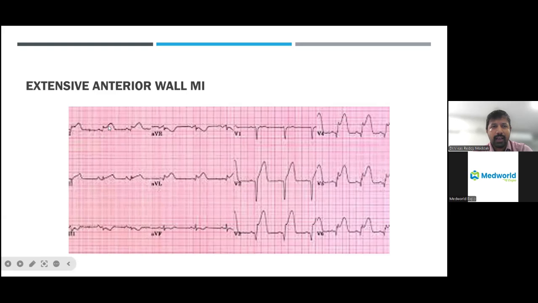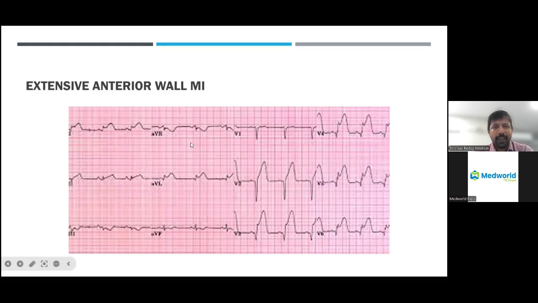The 1, 2, 3 are called the limb leads. AVR, AVL, AVF, we call it as the augmented leads. And V1 to V6, we call it as the chest leads. In this, the V1 to V6 correspond to the anterior wall of the heart. That is, these leads will be facing the anterior part of the heart.